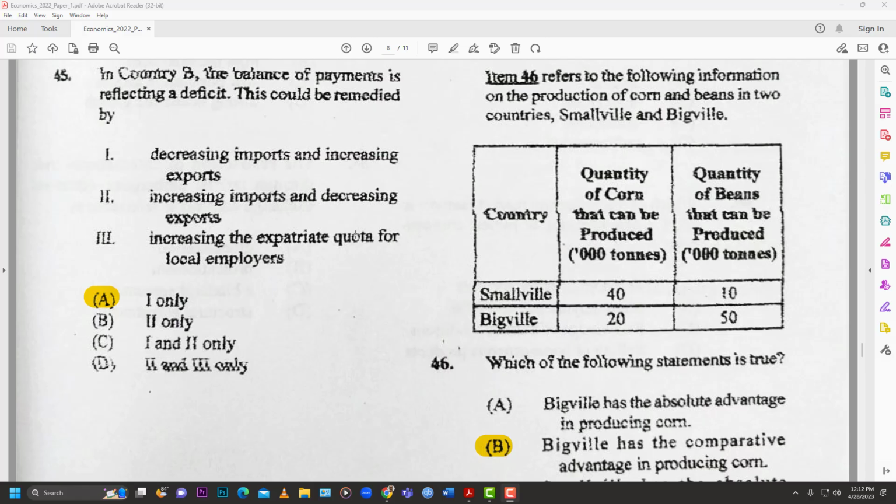For beans, we have 10. For Bigville, 20 versus 50. So clearly you can see we have an absolute advantage. Smallville has an absolute advantage in the production of corn, and Bigville has an absolute advantage in the production of beans. Absolute advantage meaning that they outright can produce more than someone else.